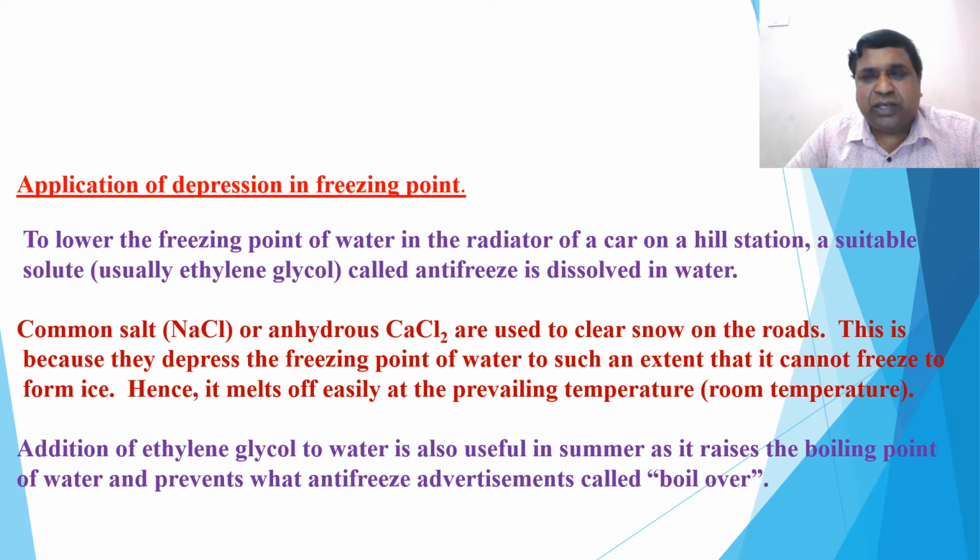Therefore, the vapor pressure of the solution decreases, so the freezing point decreases. Otherwise, the boiling point increases, you all know that. So to lower the freezing point or to increase the boiling point of water in the radiator of a car in a hill station, a suitable solute like ethylene glycol, called antifreeze, is dissolved in water.